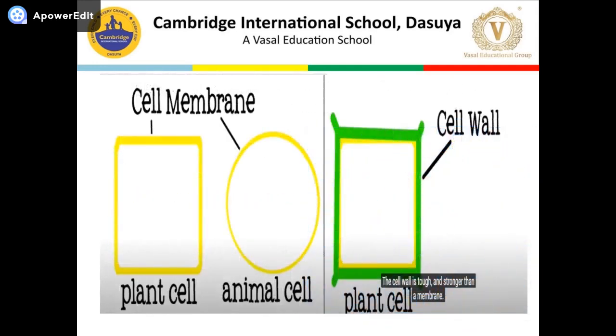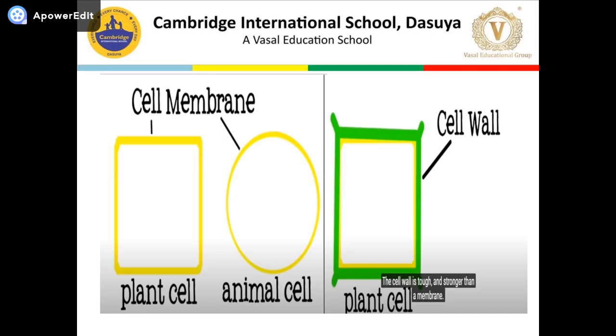So dear students, here you can see clearly the structure of a plant cell and an animal cell. A plant cell consists of a cell membrane. An animal cell is also surrounded by a cell membrane. But a plant cell is different from an animal cell. It also has a cell wall present at the outermost, which is also an outermost covering of the cell.